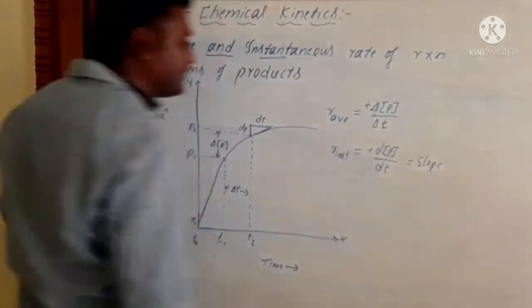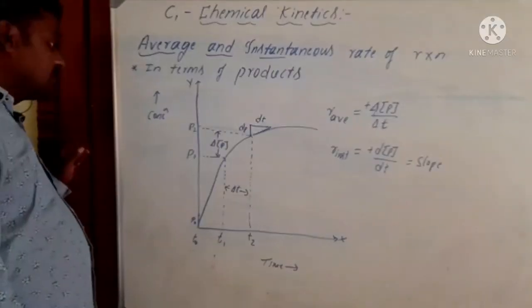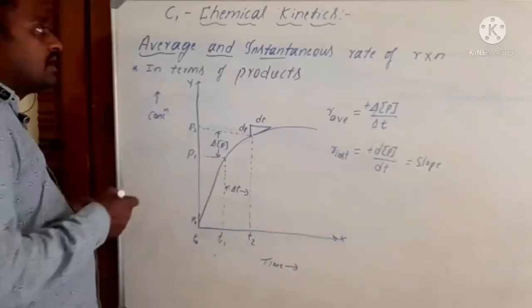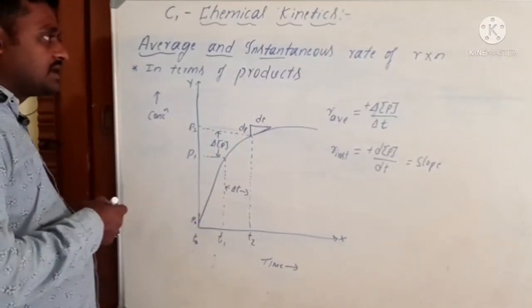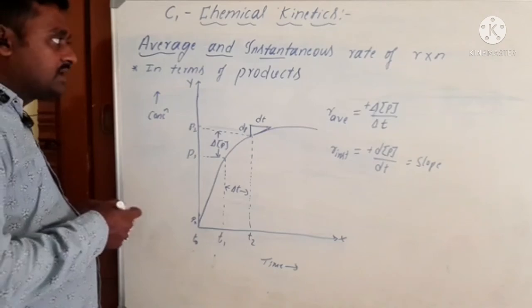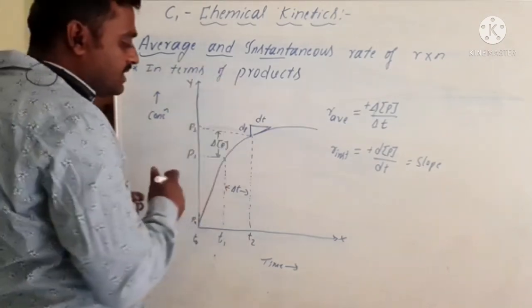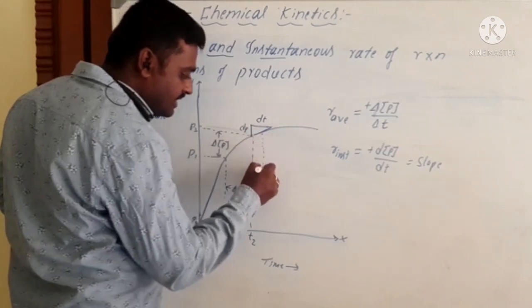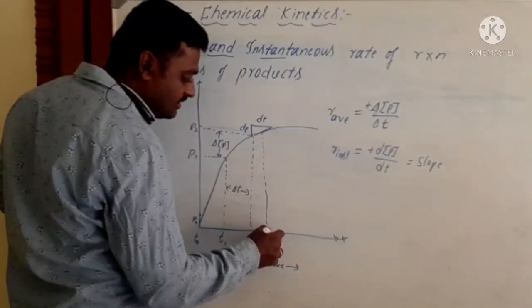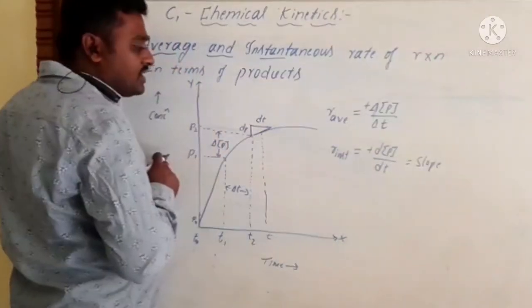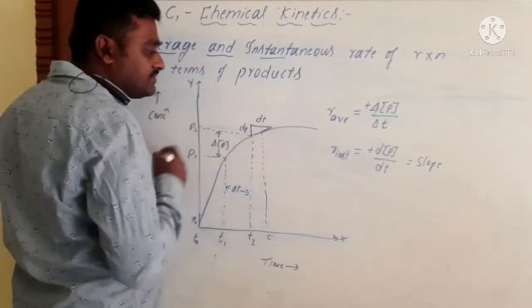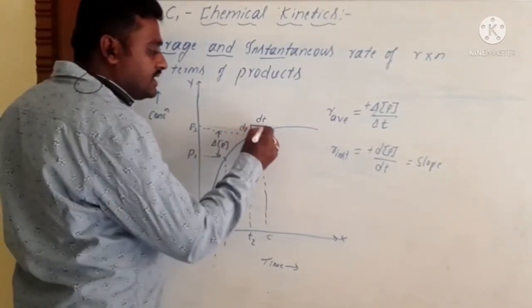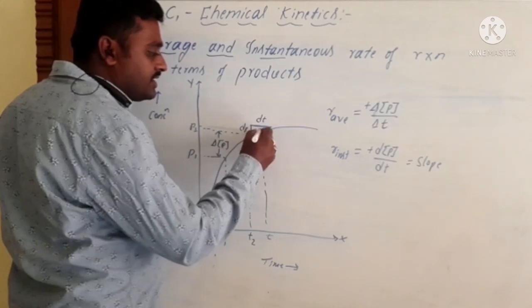Like this we can study the average and instantaneous rate of a reaction in terms of reactants and products. In terms of products, we learn the formation of products, the instantaneous rate of a reaction.